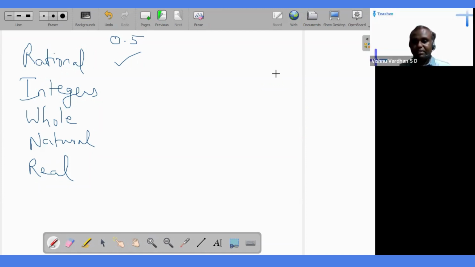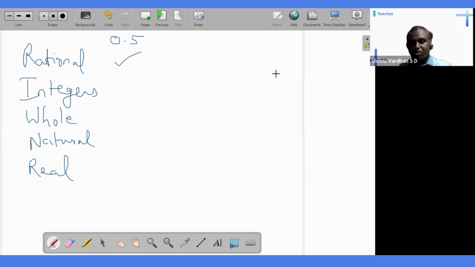Recall the definition of integer. Integers are numbers which are either natural numbers or negatives of natural numbers or 0. Lying between 0 and 1 or anywhere does not qualify it to be an integer. The qualification is either it should be a natural number or a negative of a natural number or 0. That's it. It can't be anything else.